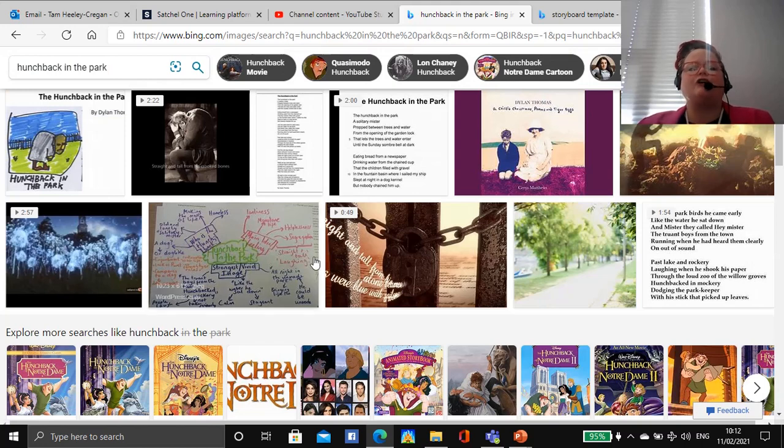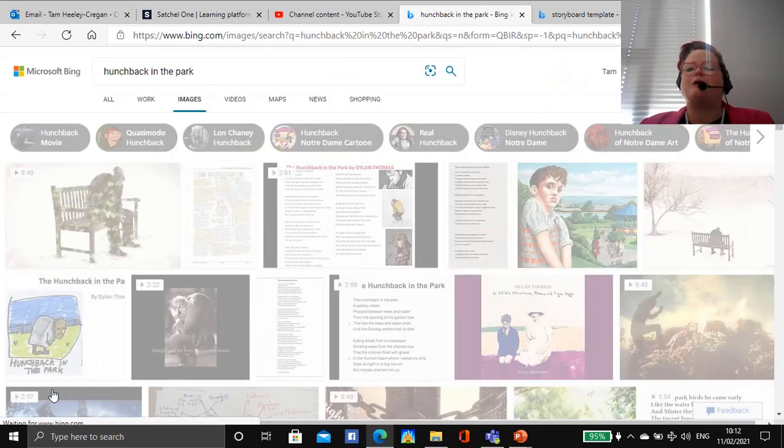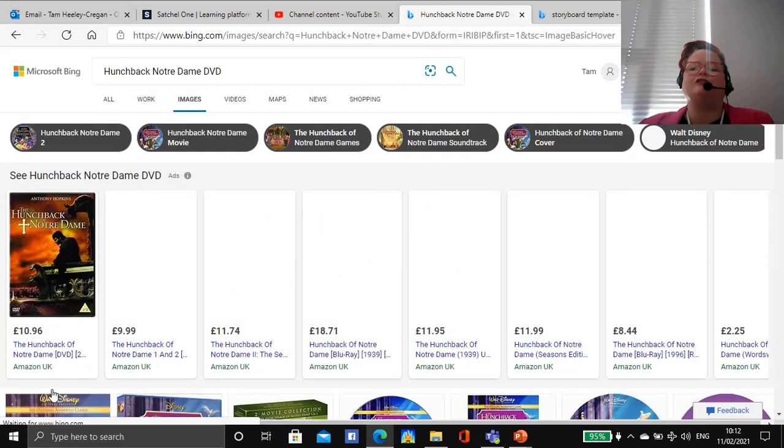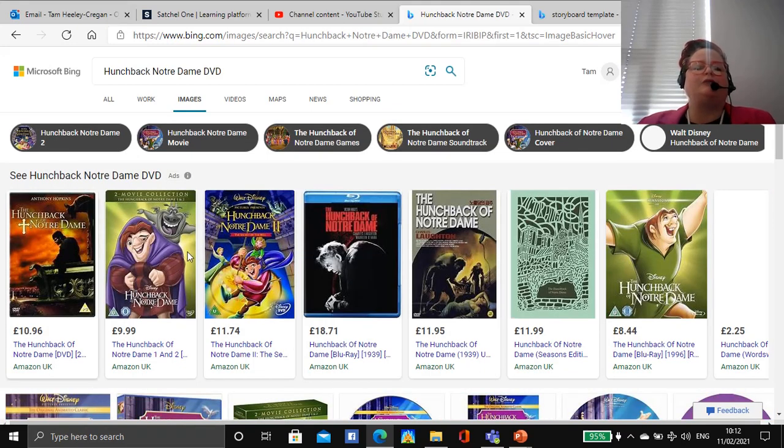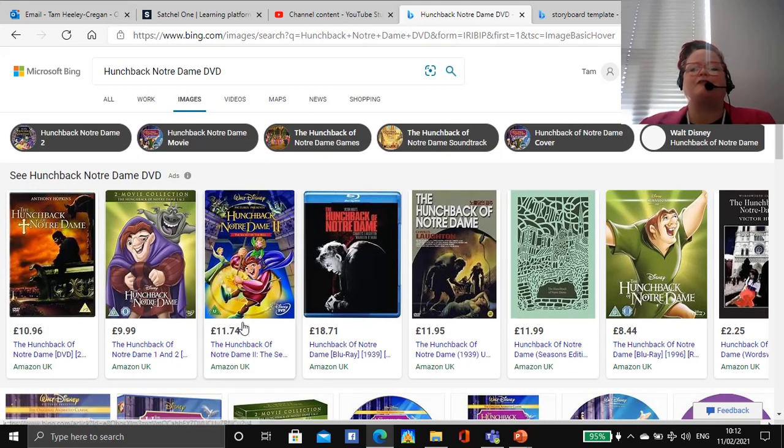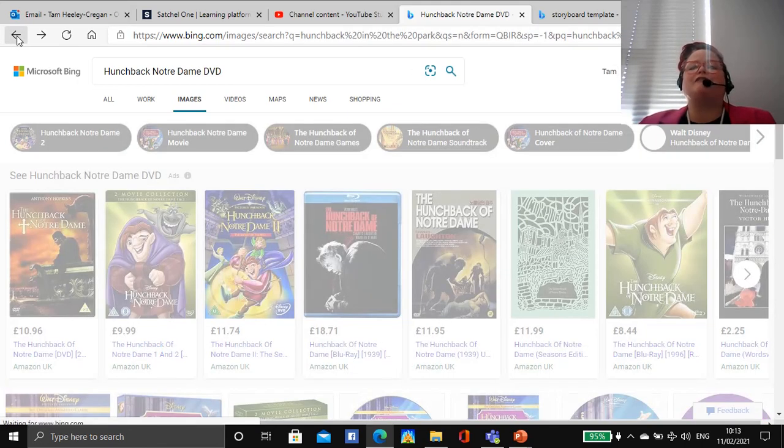Okay, so this, for example, is a detailed mind map. You can come further down and it shows you what I mentioned last time, which is that there is a cartoon version, which you should be able to see here, Hunchback of Notre Dame. That's what Quasimodo looks like in that. If you haven't seen it, it's a good film. So I might recommend it.